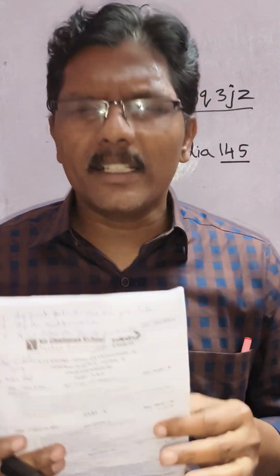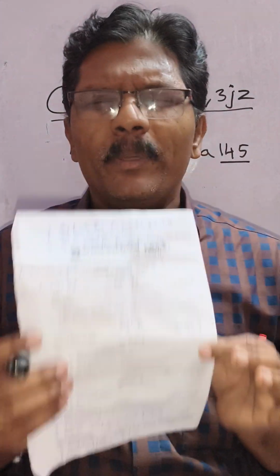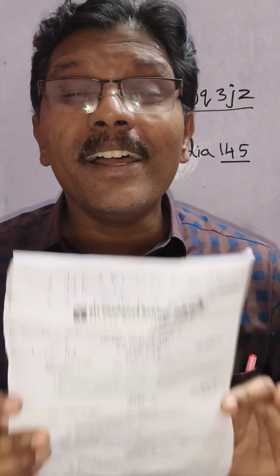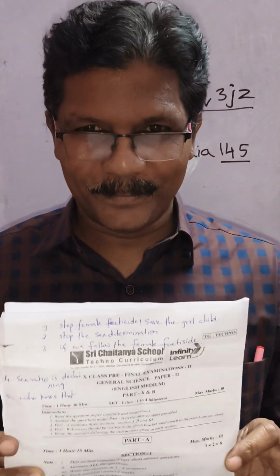I also agree that today our biological science paper is a little bit obscure. Only a little bit, not completely. But no need to panic. No need to feel fear, because government papers must follow the blueprint.